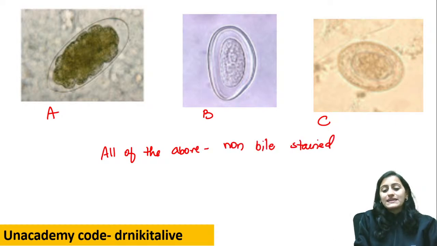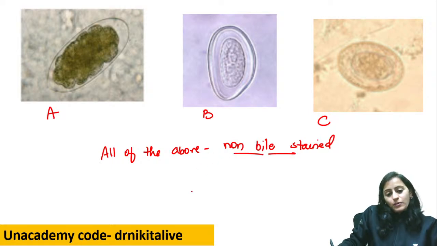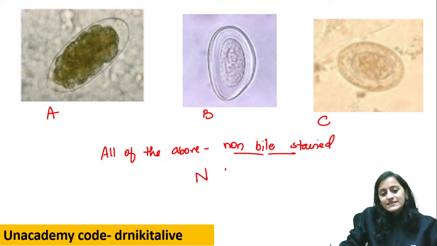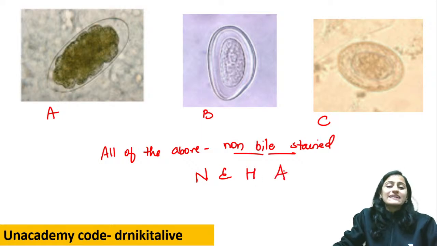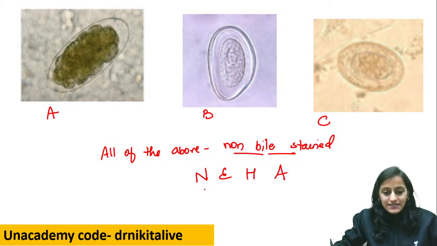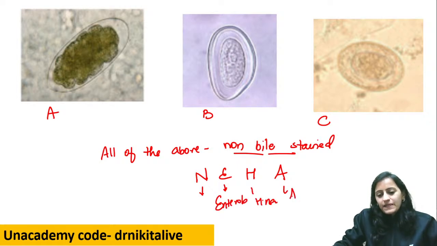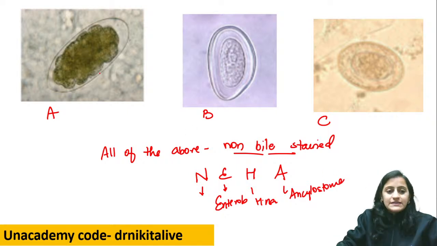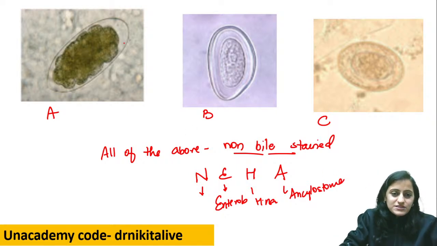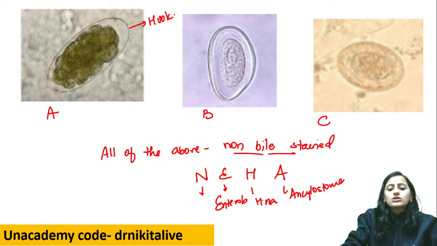They are non-bile stained. What is the mnemonic for non-bile stained? It is NEHA, right? NEHA is non-bile stained: Necator, Enterobius, H. nana, and Ancylostoma. So what egg is this here? You see the clear space, the segmented ovum there. This is hookworm, that is Ancylostoma.